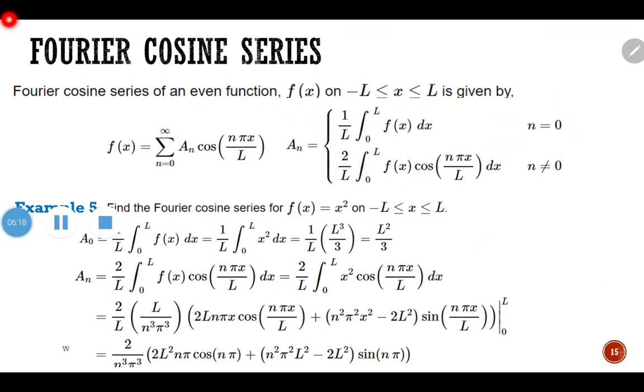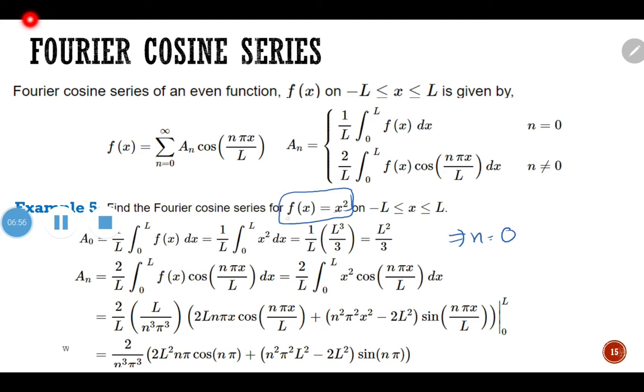Okay, so here the formula for a0 is 1 over L, integration from 0 to L of f(x) dx, and given to us, our function f(x) is equal to x squared. Okay, so we integrate, very simple here, because you don't have to multiply with cos, because we know cos 0 is equal to 1. This is for n equals 0. So we just have to integrate x squared. That's it. Okay, so x squared dx, integration from 0 to L.